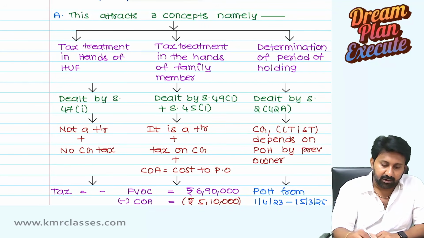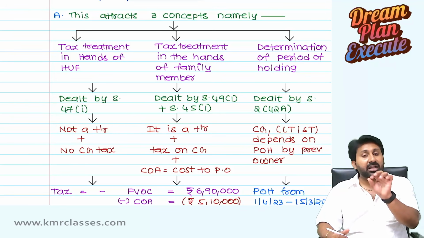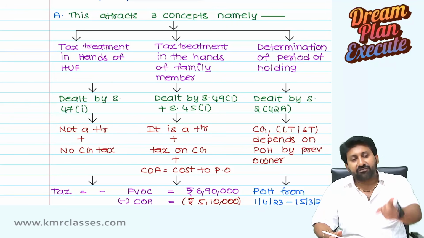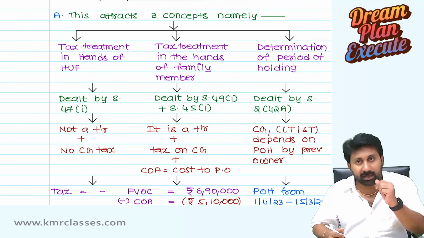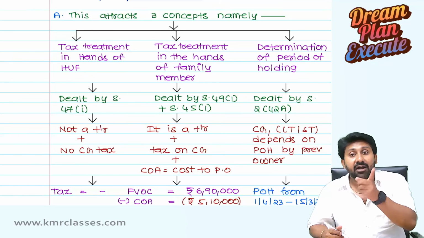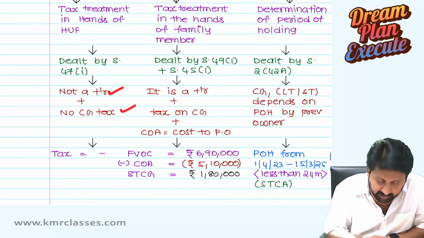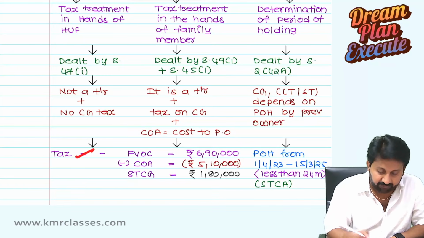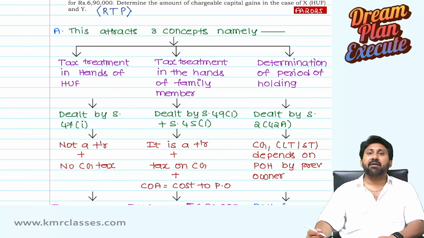Point number 1: tax treatment in the hands of HUF. HUF has transferred the capital assets to the family members at the time of distribution of its assets on partition, which is covered under the exemptions to section 47, under section 47 clause 1. Therefore, it is not a transfer, no capital gain tax. Therefore, tax is nil.